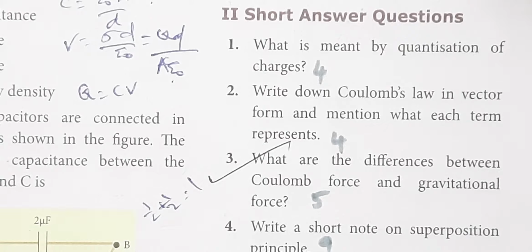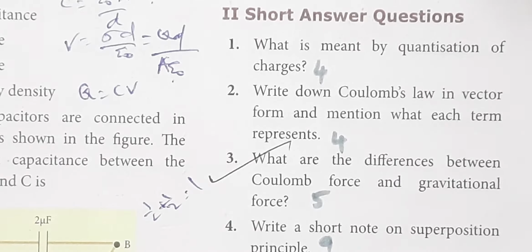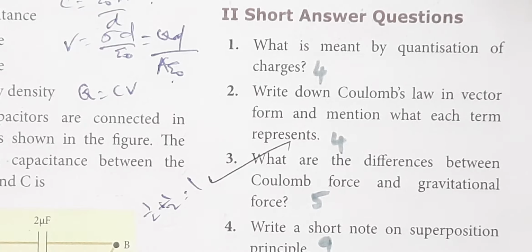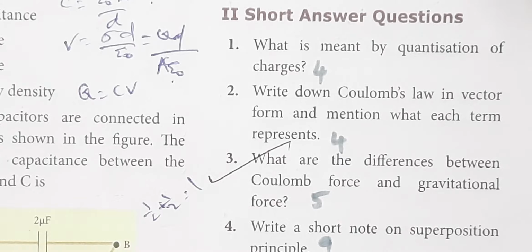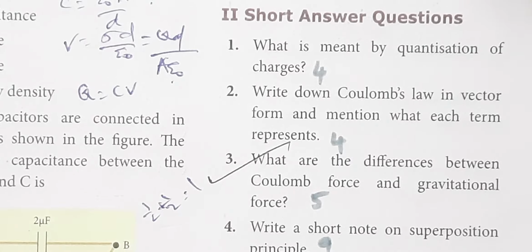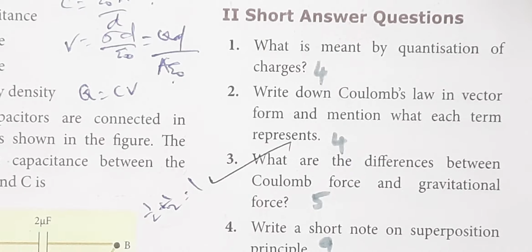Alright students, in this first unit, objective type questions I am not discussing. I will discuss them later. In today's video, we will discuss only the short answers and long answers: 2 marks, 3 marks and 5 marks. I have the old edition book, so sometimes the page number may have a little change. So note it properly.